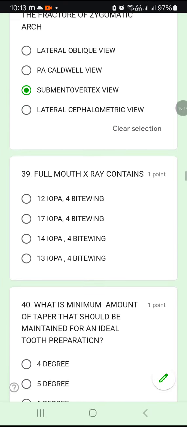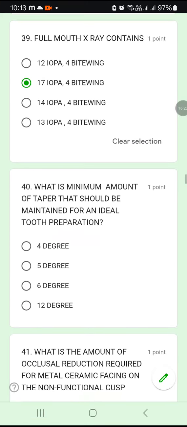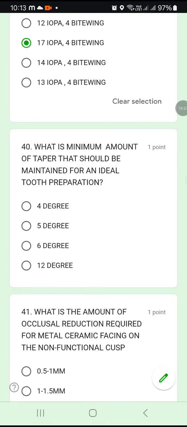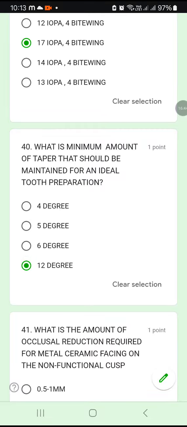38C. Full mouth X-ray contains, this is an easy question. Full mouth X-ray means 17 IOPA you have to take and 4 wide bite wing you have to take. So 39B, 17 IOPA and 4 bite wing. Question number 40. What is the minimum amount of taper that should be maintained for an ideal tooth preparation? For an ideal tooth preparation, the tapering must be how many degrees? 4 degree, 5 degree, 6 degree, or 12 degree. So for ideal tooth preparation, the tapering is almost 12 degree, 40D.